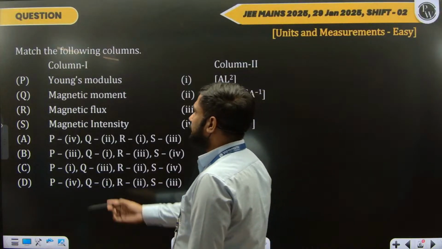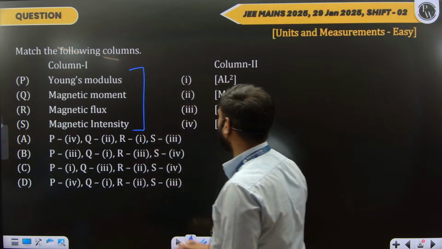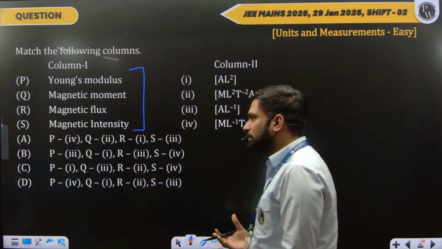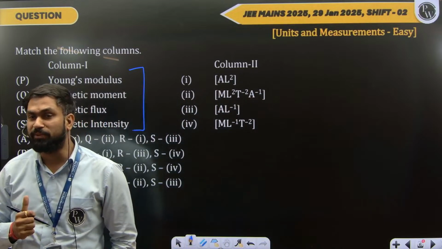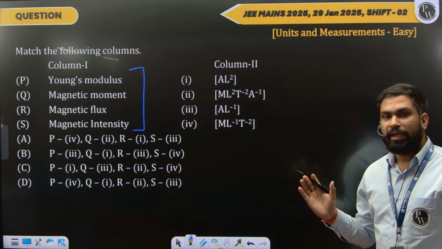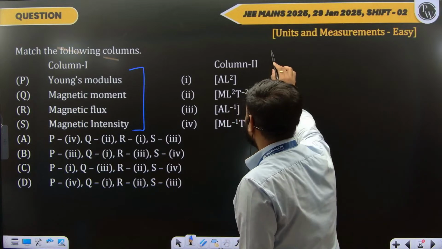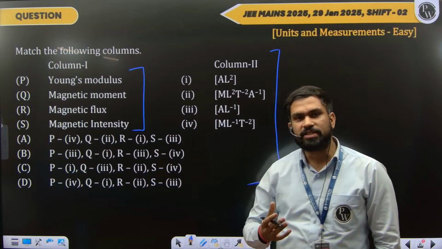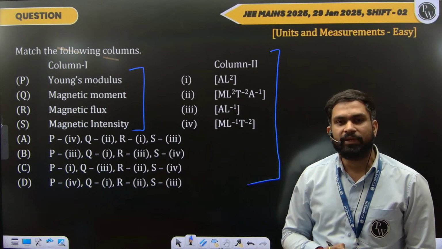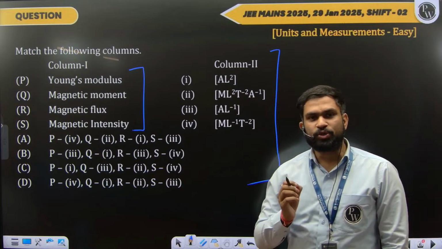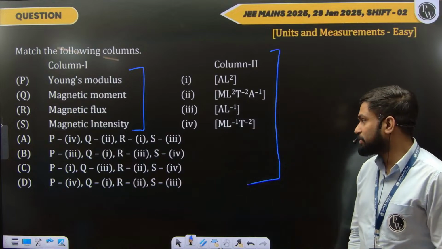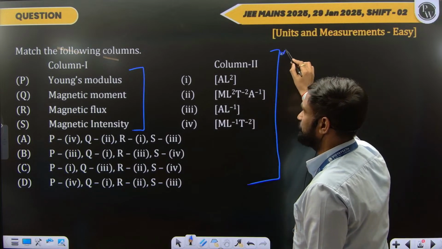Now this is again a pretty easy question on dimensions. They are just giving 4 terms, and now we have seen a pattern that they are asking match the column in your JEE Mains also. So keep practicing such kind of questions. And also remember that even though the level of your physics paper is nowadays relatively easier, it doesn't mean that we take it lightly, because if you lose marks in easier problems, then your rank will fall down a lot. So just be careful in the calculation part also.